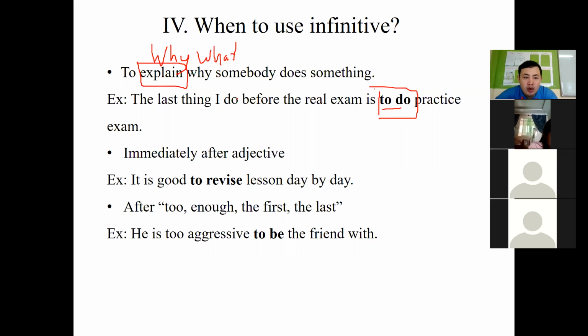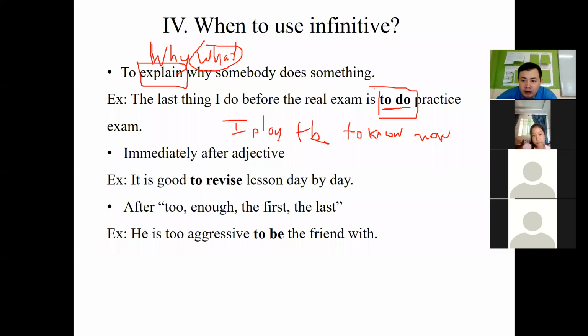Example, I ask you, what is the last thing you do before the real exam? Or the last thing I do before the real exam is to do the practice exam. You answer with the question what. But if you want to answer with the question why, example, I play Facebook to know more information. Example. Okay. So here, where is the to infinitive?